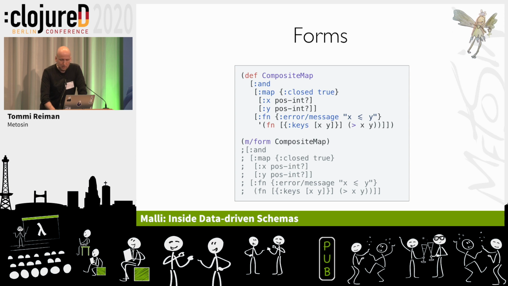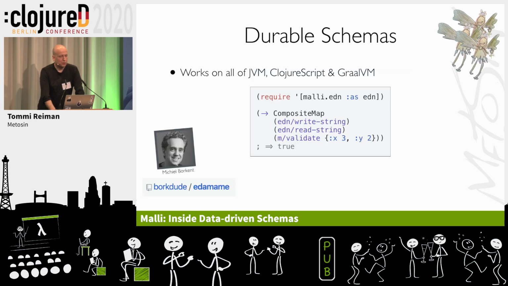And this gives us the next nice thing called durable schemas. Schemas are data. We can write them into EDN, and we can read them from EDN, and they just work. And this doesn't require any macros, any eval. It just works. And another library by Michiel called Edamame ensures that when we are writing schemas, we can write regexps and these function literals. And this works with JVM, ClojureScript, and GraalVM. So you can write a schema, put it to the database, read it back, put it over the wire to the front end, use local validation, and it just works. This is awesome.